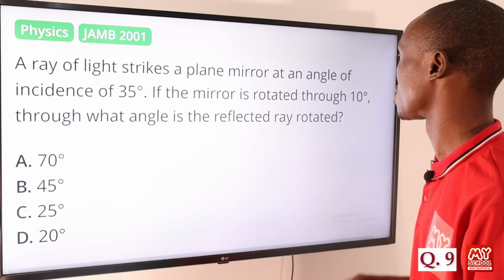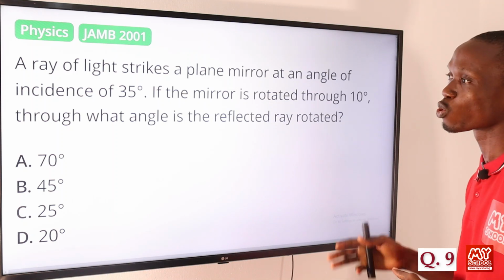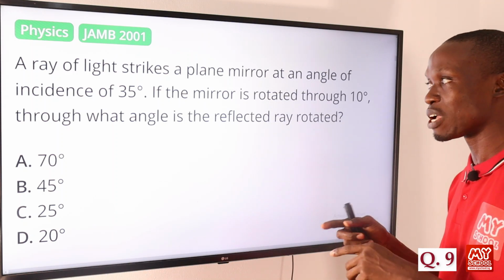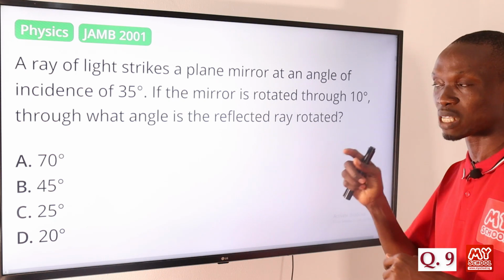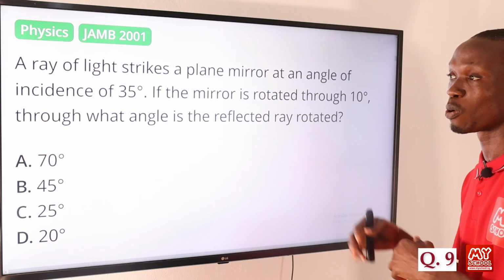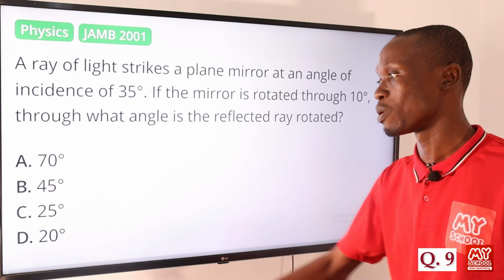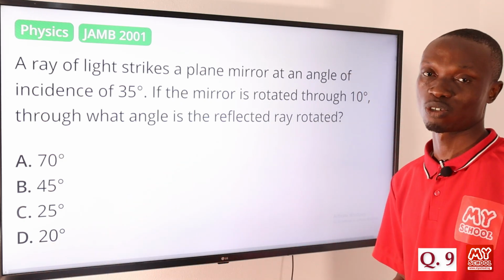Okay, so if you look at this question, we are told that the mirror is rotated through 10 degrees. Then the reflected ray will be rotated by 2 times 10 degrees. Okay, in that case, that will be equal to 20 degrees. So that makes option D the correct answer to this question.